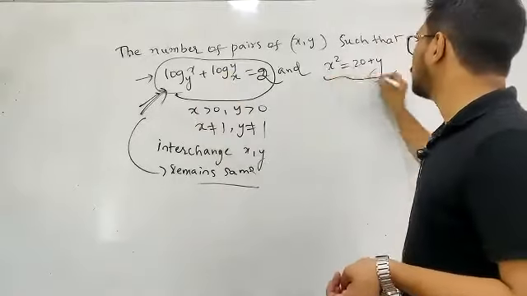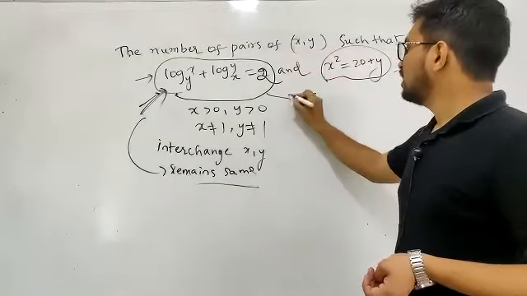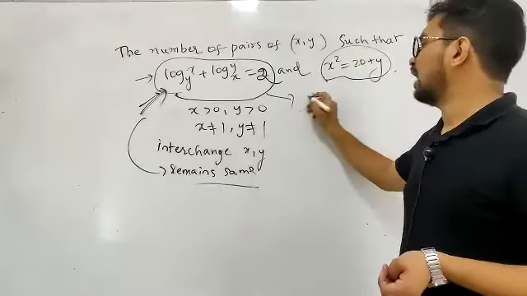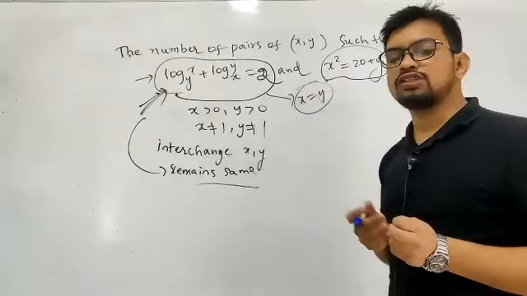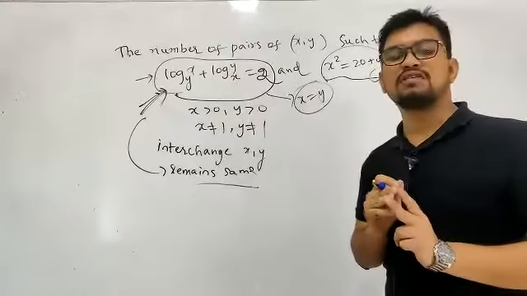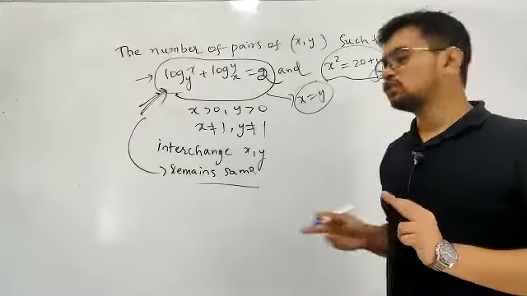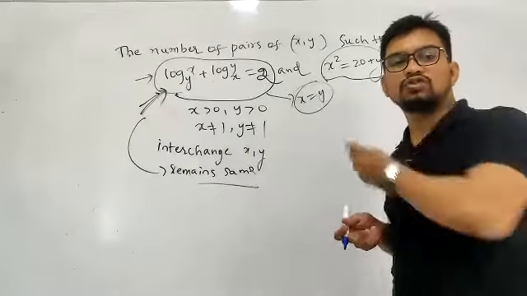Take this problem. Since this is a solution of simultaneous equations, I can come to the conclusion that x is equal to y from this. Even though x and y are interchanged, the equation does not change. It's like a symmetrical form. So we come to the conclusion x is equal to y, because even if I'm interchanging, there is no change with respect to that.